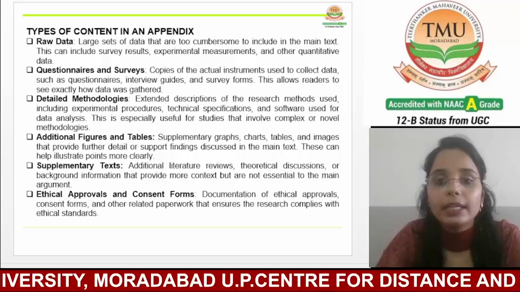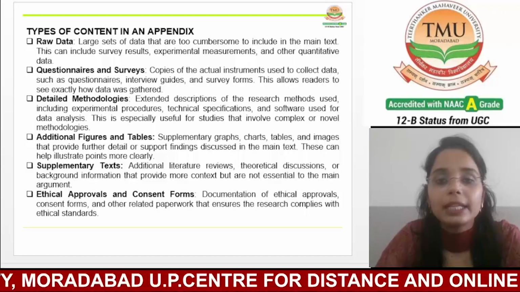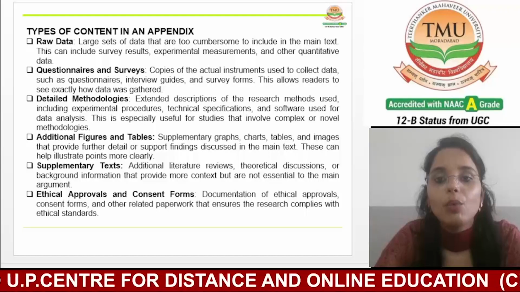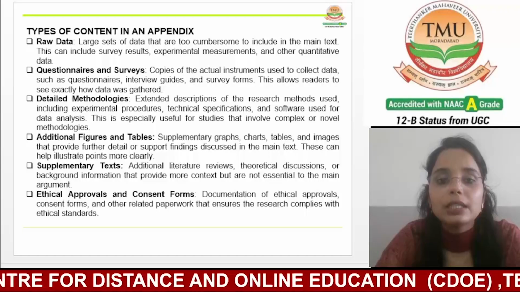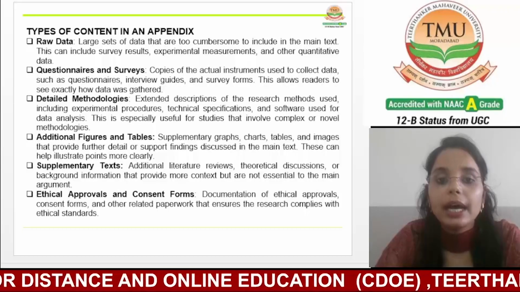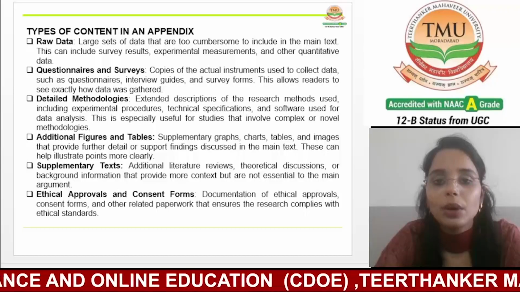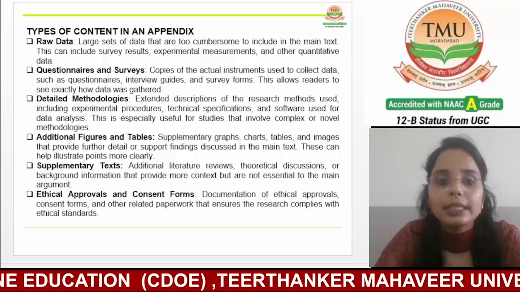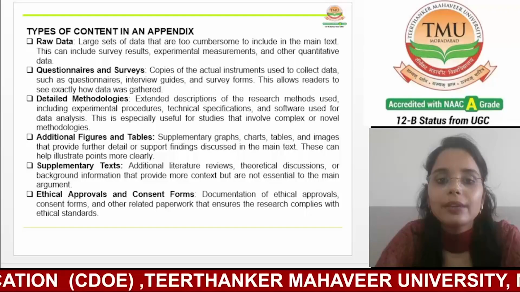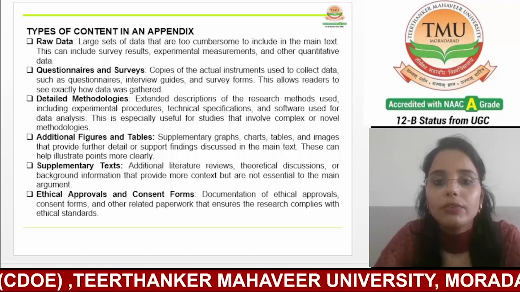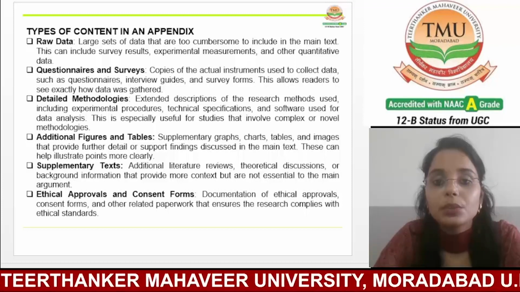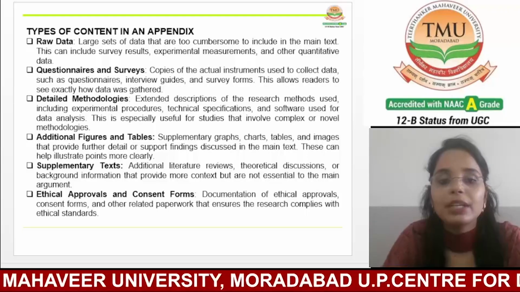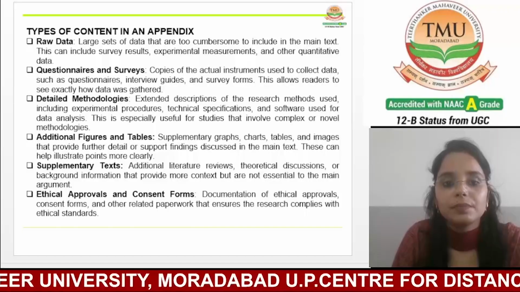By providing detailed supplementary information, the appendix allows the main text to remain clear, precise, and focused, while ensuring that all the relevant data, methodologies, and ethical considerations are thoroughly documented and accessible to all readers. This careful organization of content contributes to the transparency, reproducibility, and academic rigor of the research.